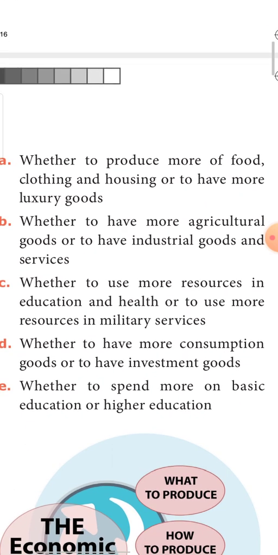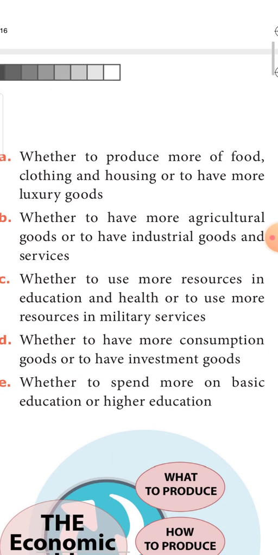First point is whether to produce more food, clothing and housing, or to have more luxury goods. See, every country has limited resources only. With these limited resources, should our country produce more food, more clothes and housing, or should the scarce resources be utilized for producing luxury commodities? Luxury commodities means what?